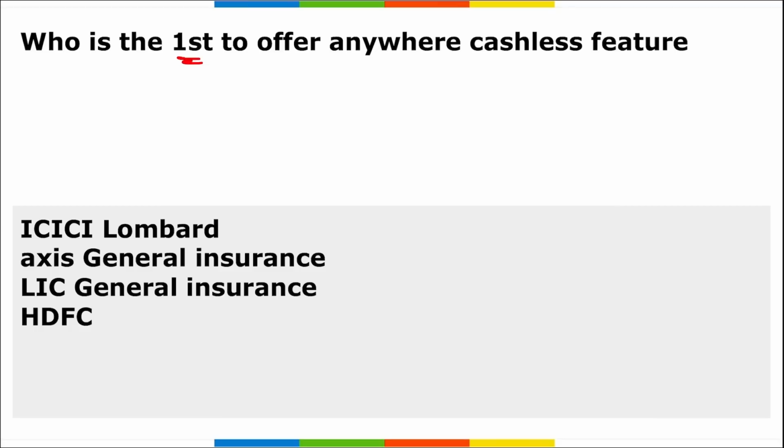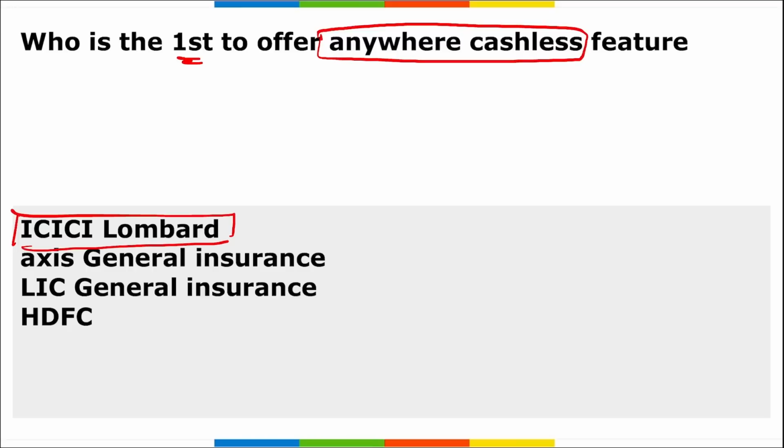Next, who is the first to offer the anywhere cashless feature? This anywhere cashless feature was launched by whom? All right, and it was the industry's first program for health insurance policyholders, that is the anywhere cashless feature. So it is ICICI Lombard General Insurance that has launched this new feature for their health insurance policyholders, that is anywhere cashless. As the name suggests, this will enable customers to use the cashless facility at any hospital, even if it is not currently a part of the ICICI Lombard hospital network.